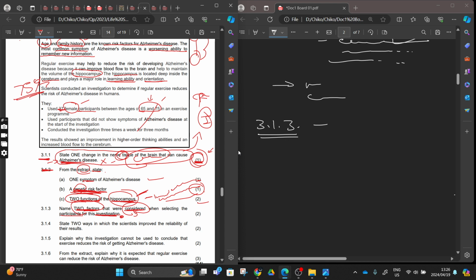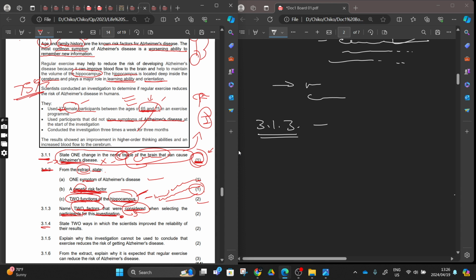Another thing that they consider when selecting these people is that they should not show the symptoms of angina. So if you were showing the symptoms of angina, you were out of the group. If you were not a female, you were out of the group. If you were not between the ages of 55 and 75, you were also out of the group, right? Those are the 2 factors. I named 3.